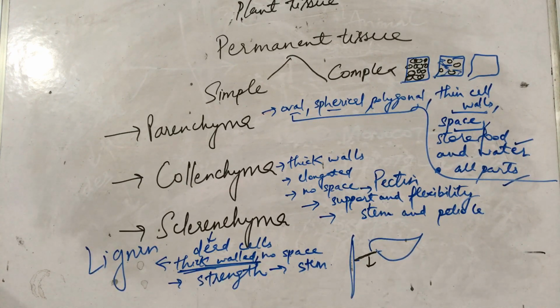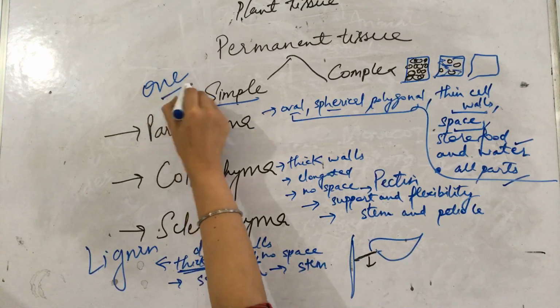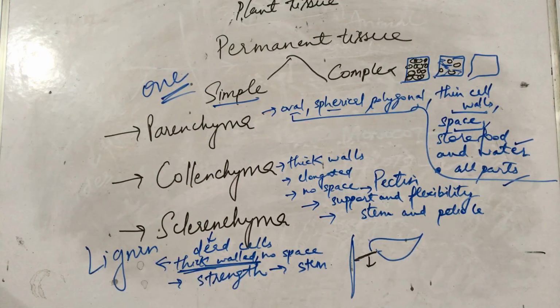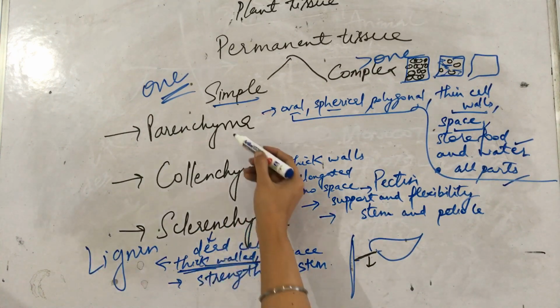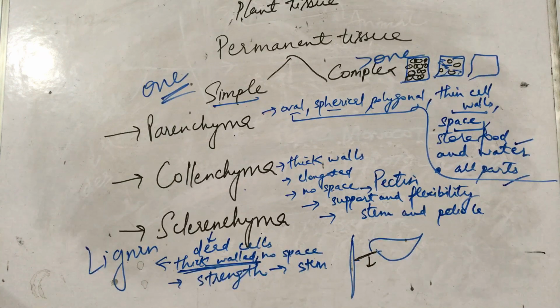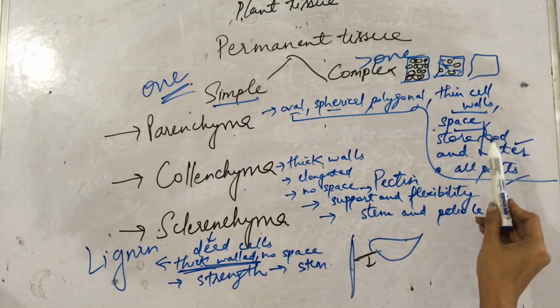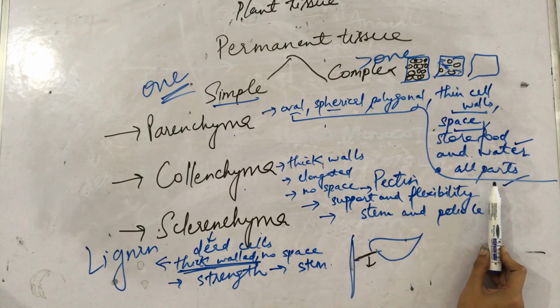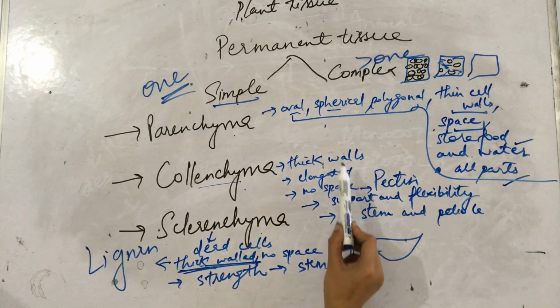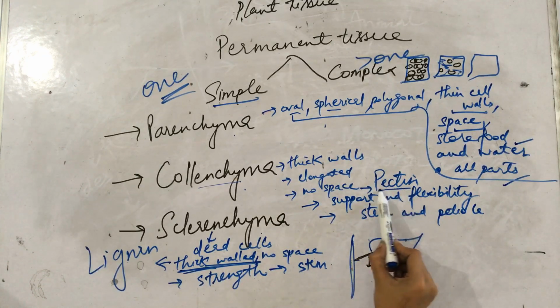Okay. Permanent tissue is of two types: simple and complex. Simple means they are made up of only one type of cells. That is why they are simple. Complex means they have more than one type of cells. That is why they are complex, right? Simple is of three types: parenchyma, collenchyma, sclerenchyma. You have to know about the shape of the cells. Is there any space in between them? What is their function? Where is the location? Similarly, collenchyma, elongated, no space. Why no space? Because of the presence of pectin.